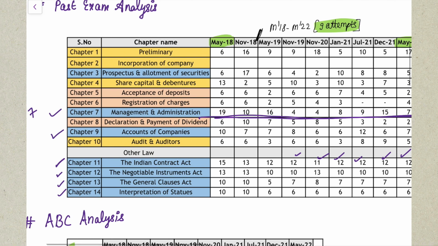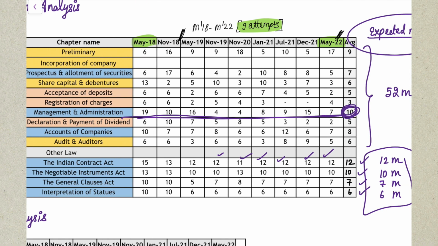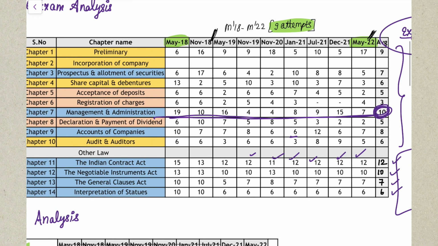And your accounts of companies chapter, this also ranges from 6 marks to around 12 marks, and it is being asked in the exam in every single attempt. So for accounts of companies, around 8 marks you can expect in your attempt also.